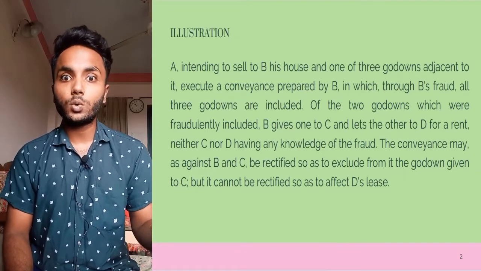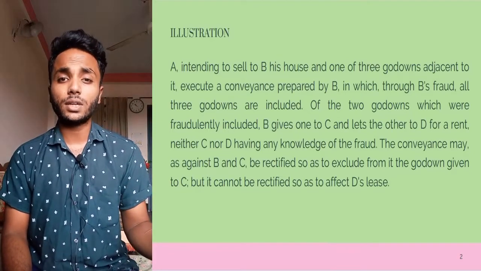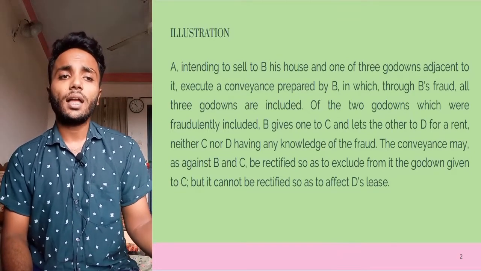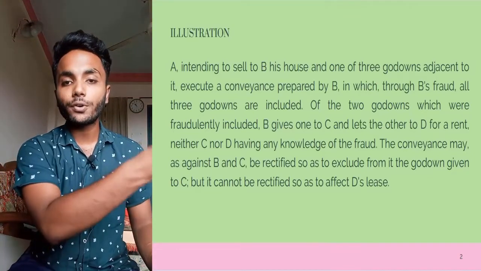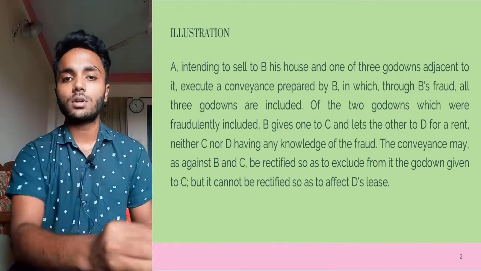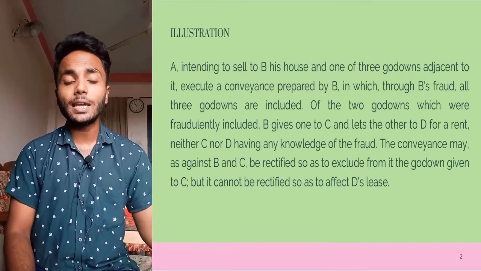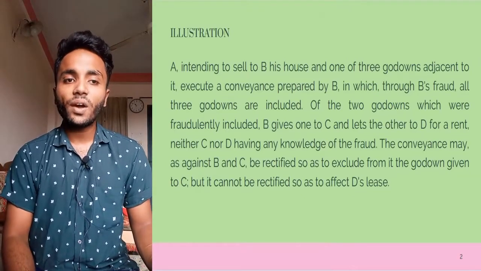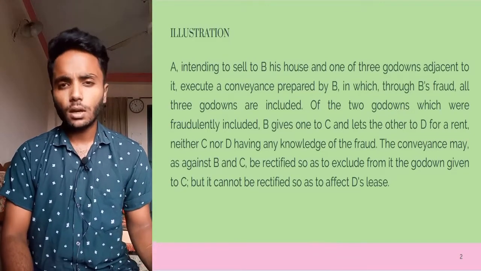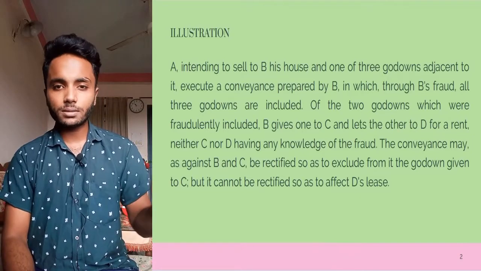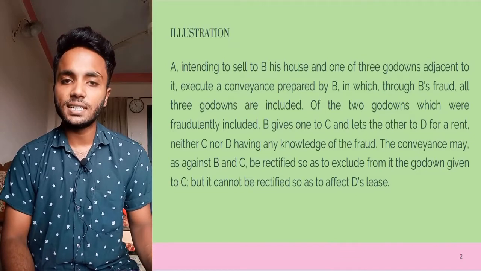So the two godowns which were fraudulently included were given to C and D, and C and D have no knowledge about that fraudulent inclusion. The conveyance may, as against B and C, be rectified so as to exclude from it the godown given to C. But it cannot be rectified so as to affect D's lease.